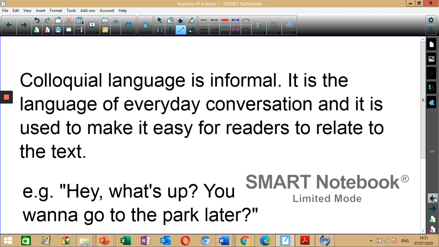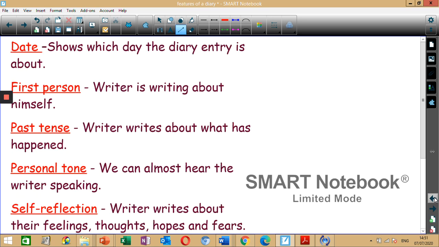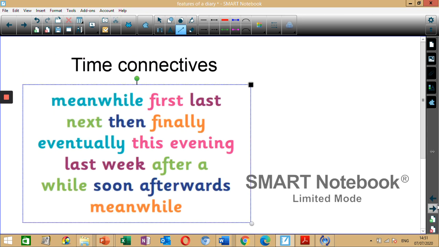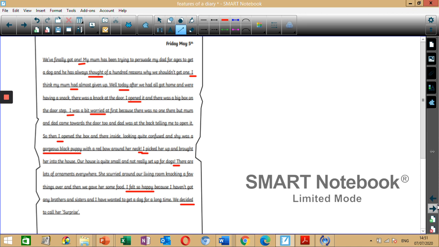And this is also written in a personal tone because the way it's written, we can almost hear the writer speaking. It's kind of like a friendly tone because, of course, when you're writing your diary entry, you know yourself best. That's why there's that personal tone and that personal touch to your diary. And that's why sometimes you can add colloquial language because we don't always speak formally when we're talking to our friends or when we're thinking as well. Sometimes we think using colloquial language.